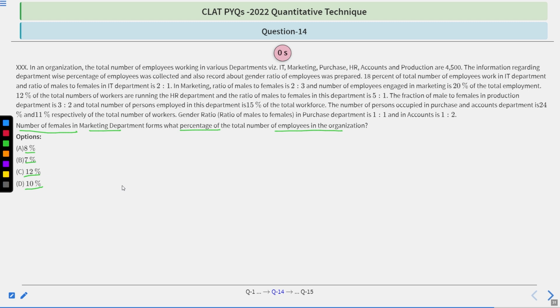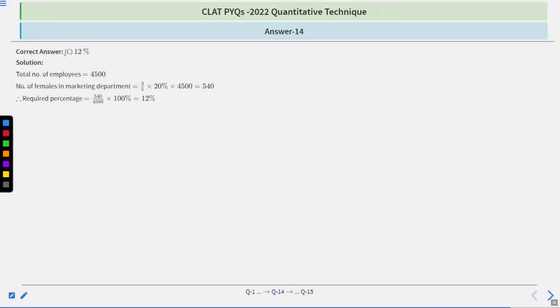Let's move towards its correct option. So the correct option is C, which means 12%. Let's see how. Total number of employees, 4,500. Number of females in marketing department, 3 by 5 times 20% of total workforce means 540. Now the required percentage will be 540 divided by total number of workforce times 100%, which means 12%. That's why option C is correct. I hope that it is clear to you.